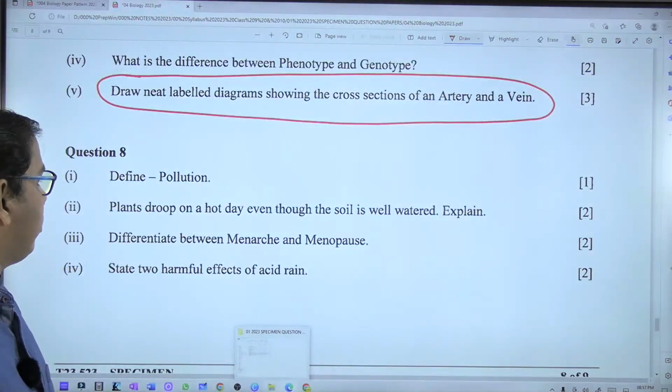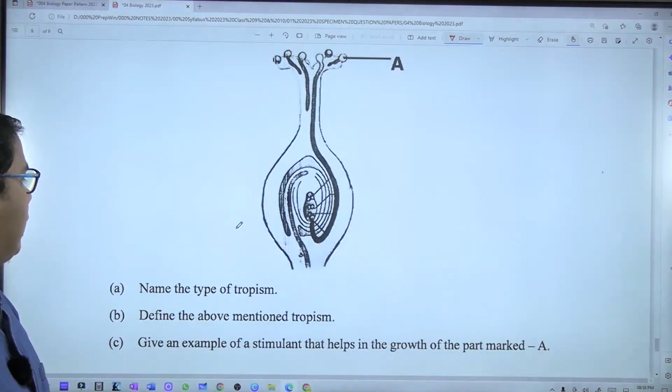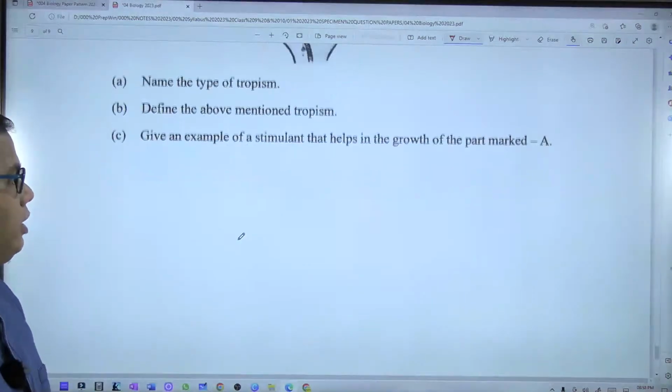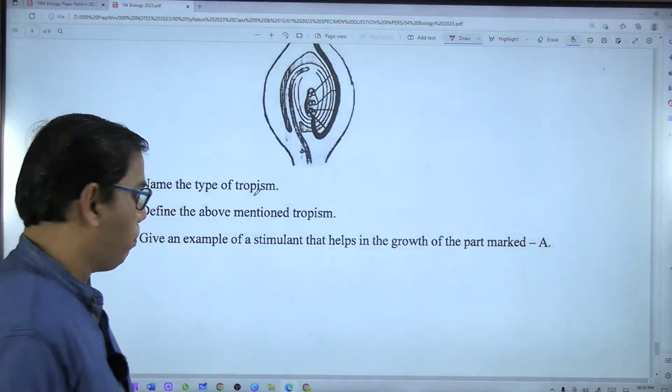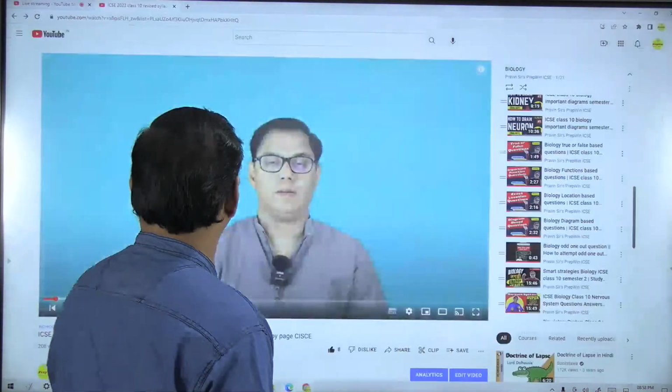Then coming to question number 8, again 1, 2, 2, and then a diagram based question. Okay, 3 marks. A diagram is given followed by 3 questions. Okay, this was your biology paper. Let me know if you have any doubt. Otherwise I'm ending this session.